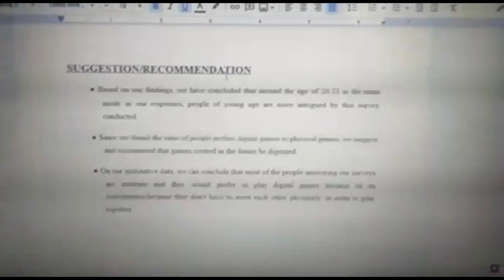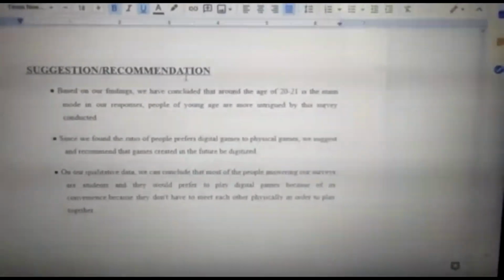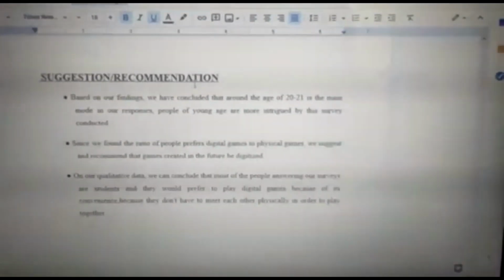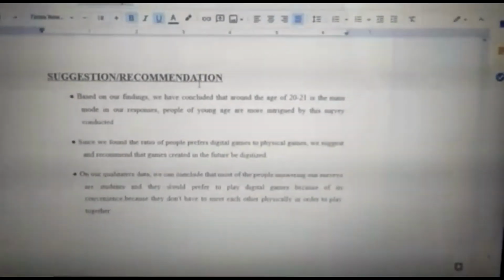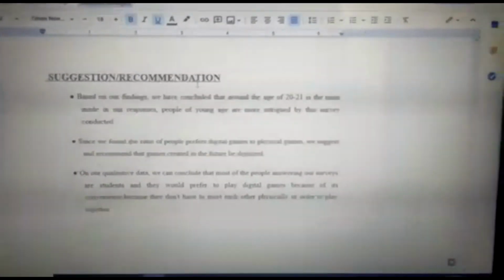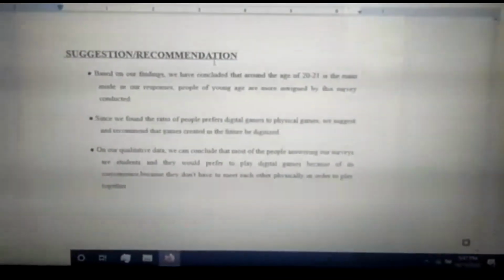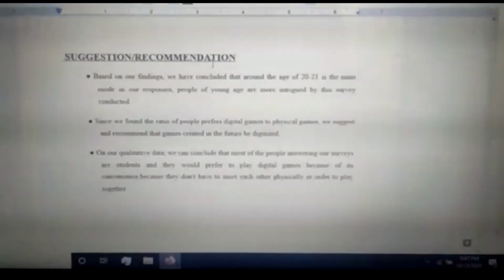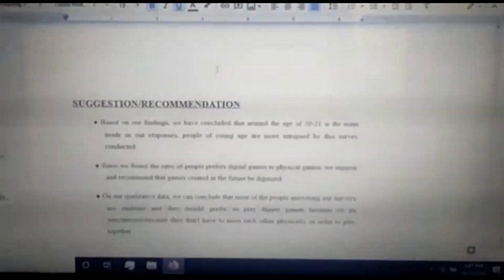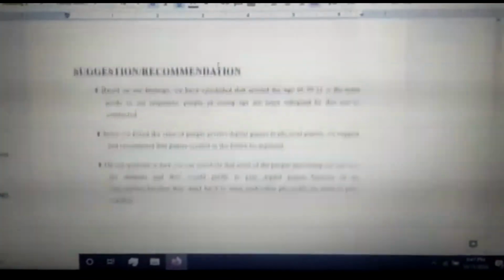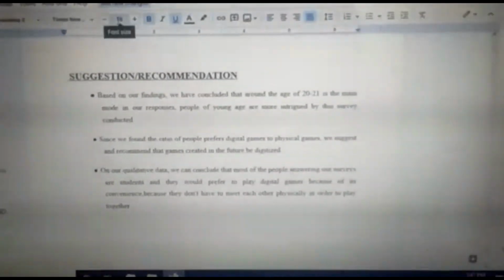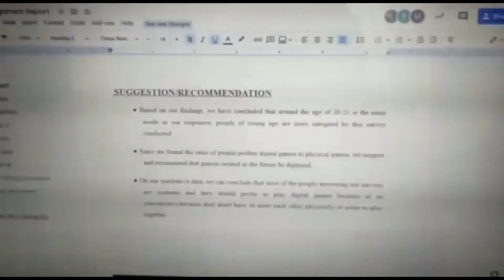So this is our suggestion and recommendations. Based on our findings, we concluded that people around age 20 to 21 are the main mode in our responses. People of young age are more intrigued by the survey conducted, most probably because of our own age. Since we found the ratio of people that prefer digital games over physical games, we would recommend that games be made digitalized.